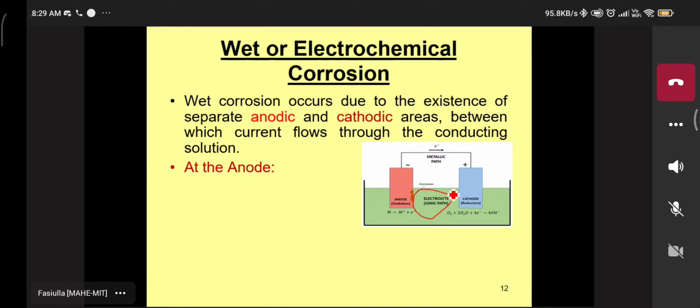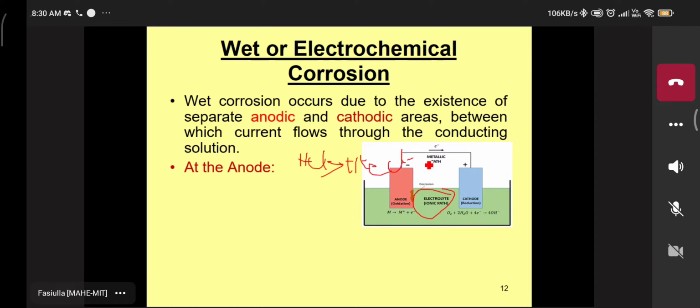For example, sulfuric acid, nitric acid, or NaOH, KOH, or any salt solution acts as an electrolyte. The substance that is converted into ionic form is known as electrolyte. A molecule or substance, in solid or liquid state, converted into ionic form. For example, I'm taking here electrolyte as HCl. So now this HCl is an electrolyte. It will dissociate to give H plus and Cl minus ions.